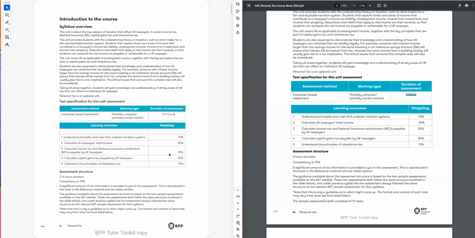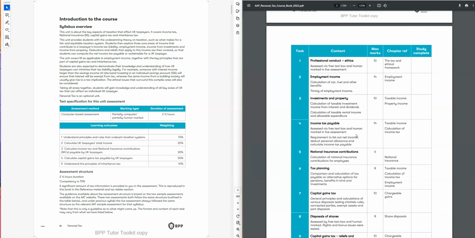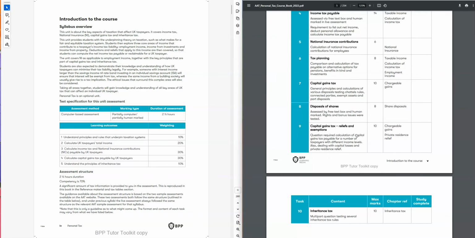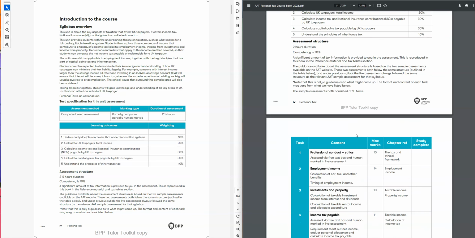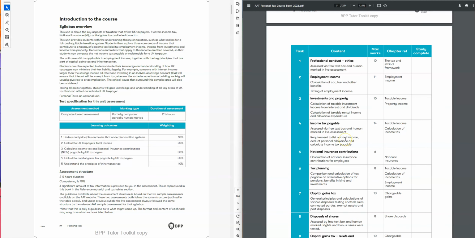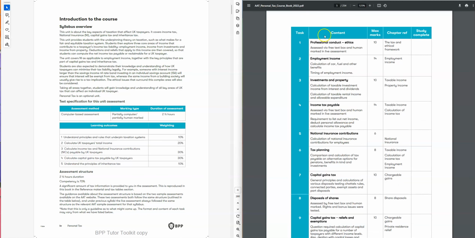Now we'd like to see if there is any difference with the tasks. Before we had 10 tasks to do in the exam, so we have to answer 10 questions, and we can see here the breakdown of these tasks.